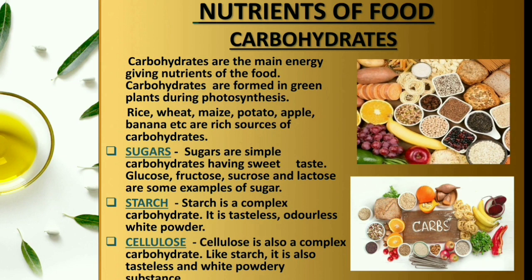Next is starch. Starch is a complex carbohydrate. It is a tasteless, odorless, white powder. Tasteless means it doesn't have any taste, and odorless means it doesn't have any smell. Cellulose is also a complex carbohydrate. Like starch, it is also a tasteless, white powdery substance.